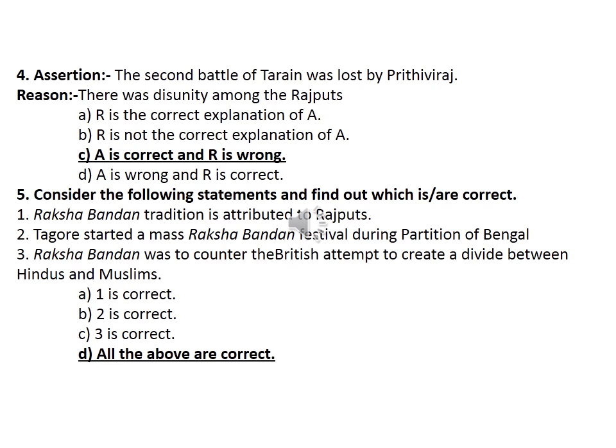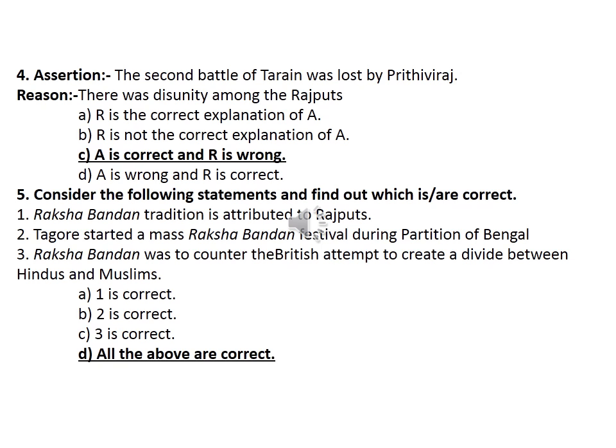Then fourth, assertion and reason. Assertion: the second battle of Tarain was lost by Prithviraj. Reason: there was disunity among the Rajputs. Option A, R is the correct explanation of A. B, R is not the correct explanation of A. C, A is correct and R is wrong. D, A is wrong and R is correct. Which one is the correct option? Yes, C, A is correct and R is wrong.